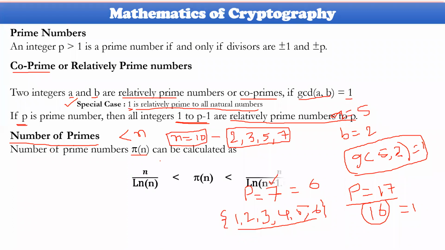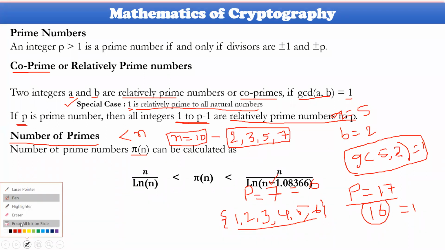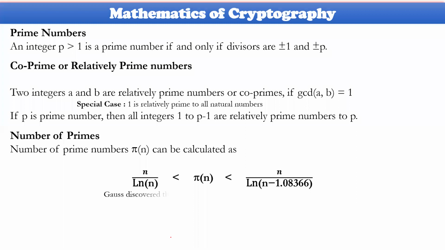It was given by two eminent personalities, Gauss and Lagrange. These are the two people. Gauss discovered the upper limit of the number of prime numbers available up to a particular number. Lagrange discovered the lower limit. How many primes are available here? How many primes will be calculated using pi of n here?